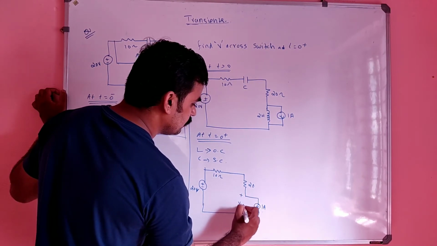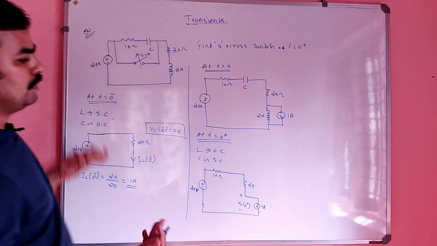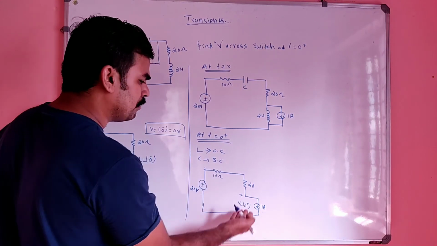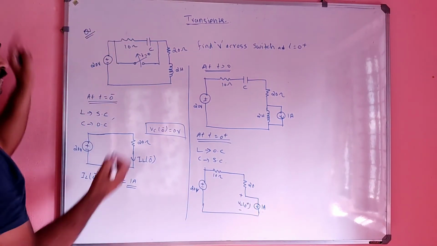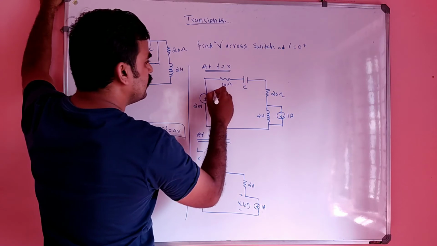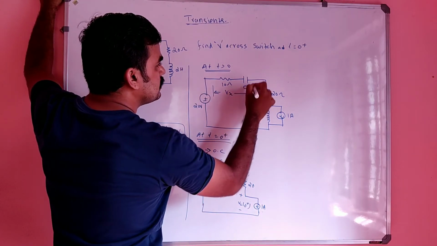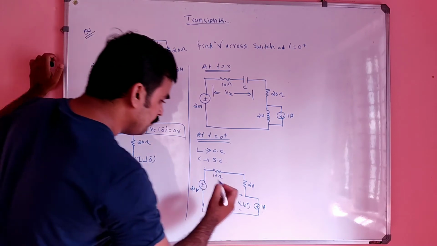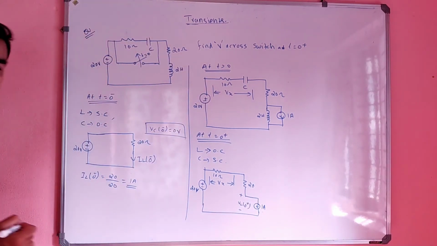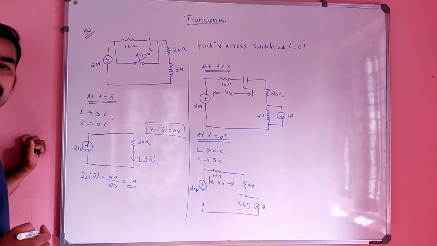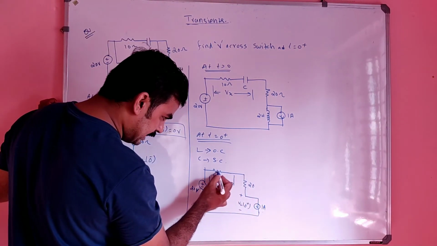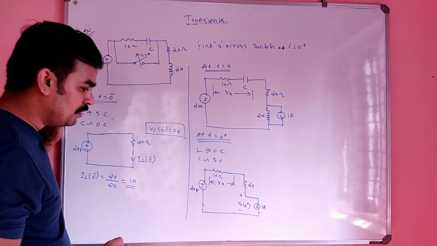This is nothing but VL of 0 plus, but we don't need to find that, as in the previous problem, no need to write it. If you write it also, no issue. We have to find the voltage across the switch, across the 10 ohm and C. This is represented by Vx. So we simply find the voltage across the 10 ohm. If this is 1 ampere, this also is 1 ampere, so through this 10 ohm also 1 ampere.